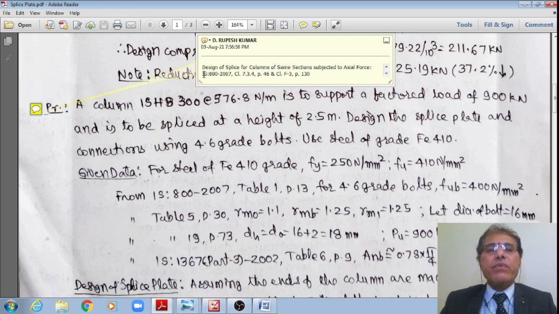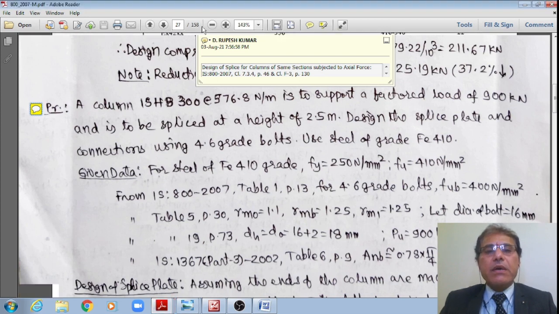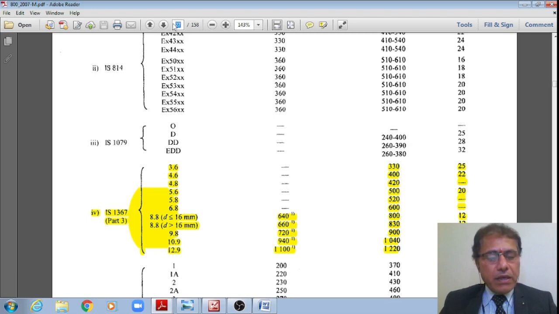Before we see this, let us revisit IS 800 2007 clause 7.3.4 page number 46 or annex F3 page number 130. Let me go to page number 130, student, so that we revisit these codal specifications at a quicker pace, right?